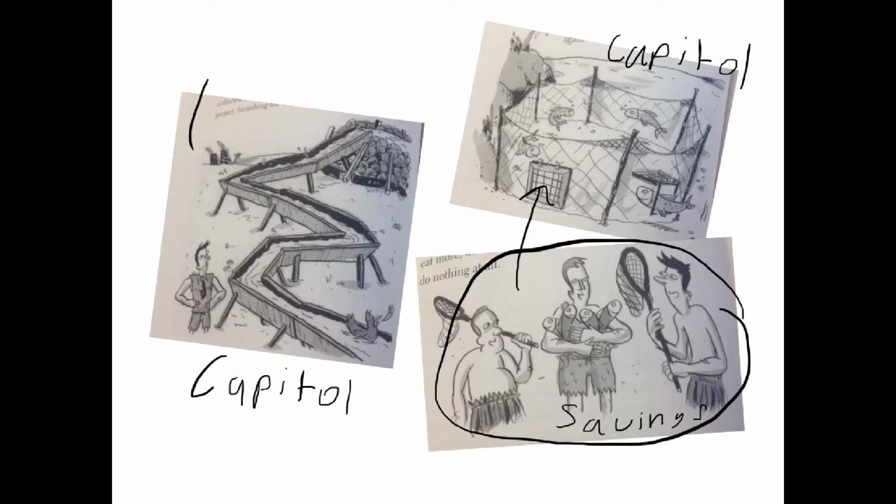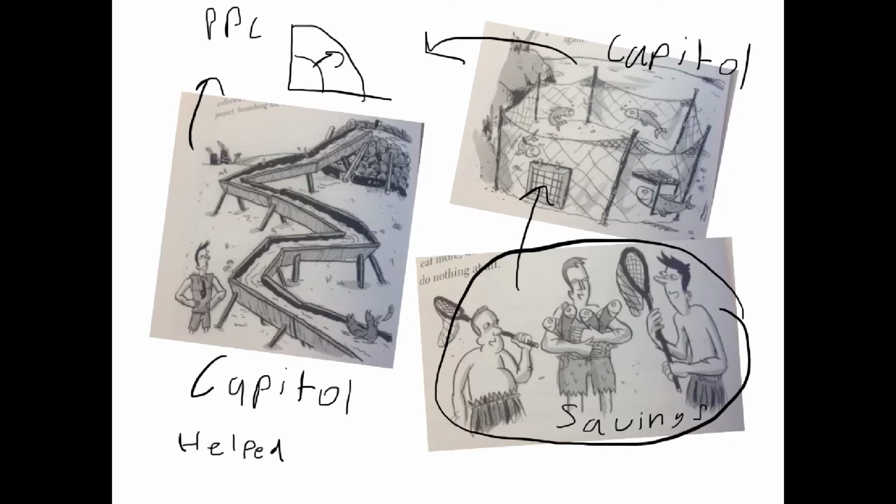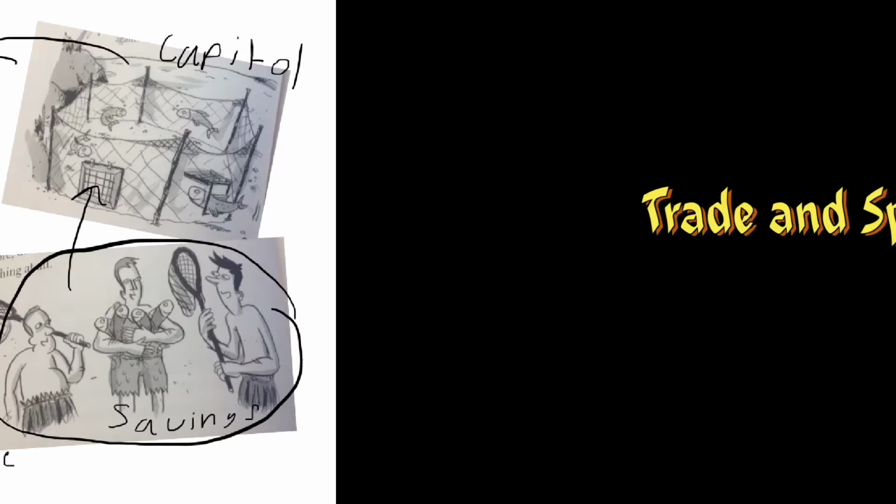Later in the story, a much greater savings was needed in order to fund the biggest project yet, the waterworks. If the island had not saved up enough to purchase, it would have been impossible to fund the project. This greater savings required increased the risk, however, it also increased the potential reward to justify it. Once the waterworks was finished, citizens were able to divert their time from hauling water to the production of goods and services and the development of new capital projects. As a result of this increased productivity, living standards rose. It is very important for countries and individuals to always be saving to help best grow the economy.